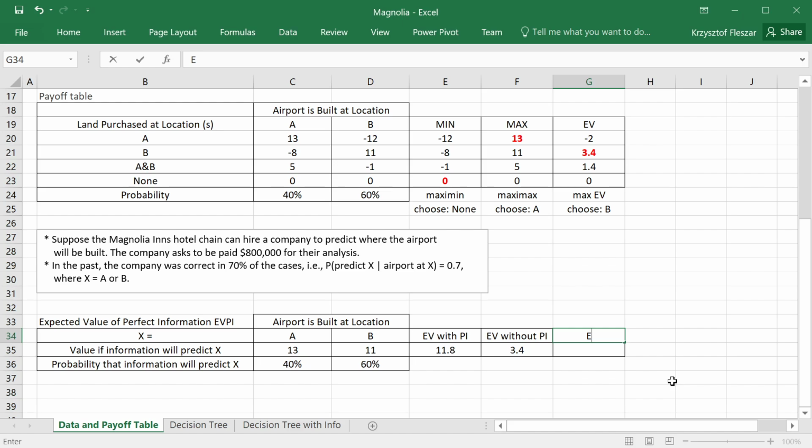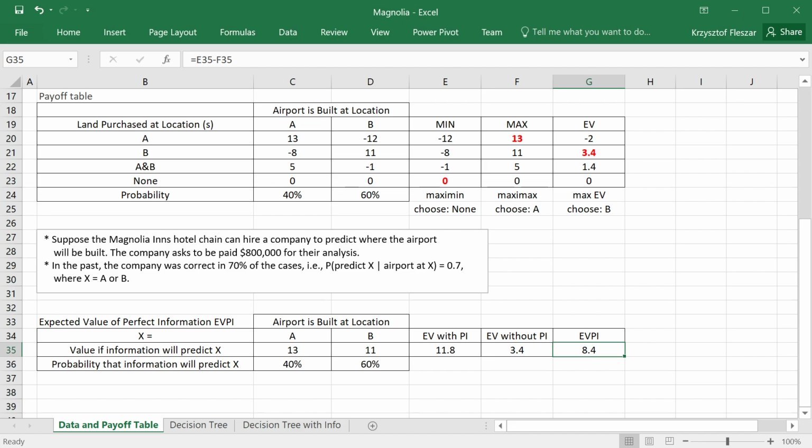So we can say the expected value of perfect information, the EVPI, which we want to calculate, is the difference: how much the value increases if I have information that is perfect. Notice this is a lot. 8.4 is $8.4 million. If you obtain it, you could increase the 3.4 million to 11.8 million, and the increase is by $8.4 million.